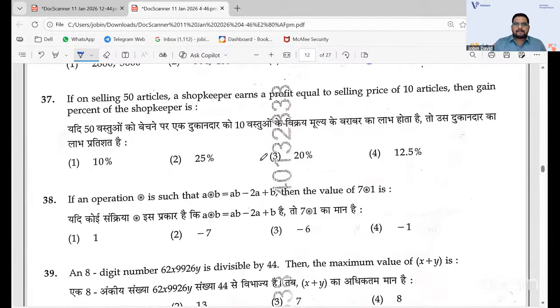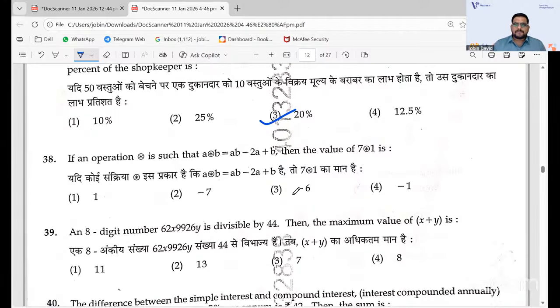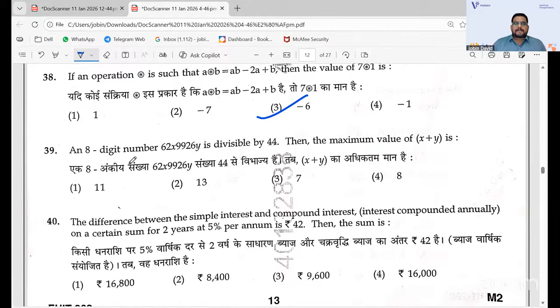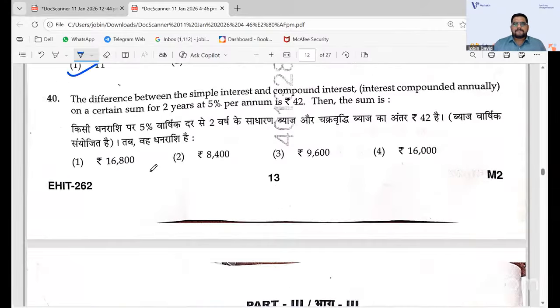37, you have 3, 20% is the answer. So operation, what should be the operation or value like that you can have. So you should find which the star operation is. So it is actually the answer that you have is 38, 3 minus 6 will be the right answer. Same pattern question with the PGT part, 39, 1 you'll have the answer, and the 40 is difference between the